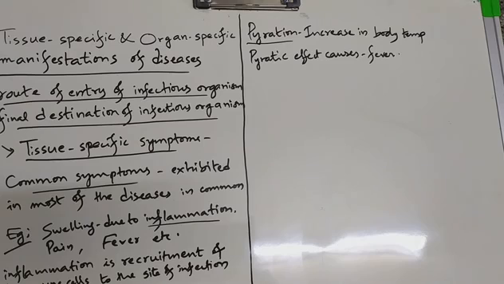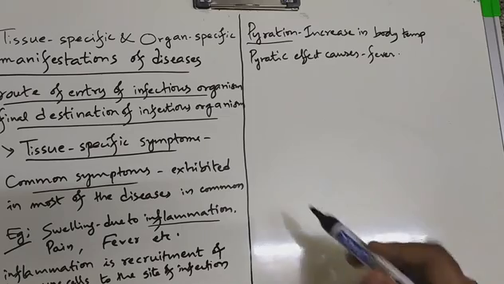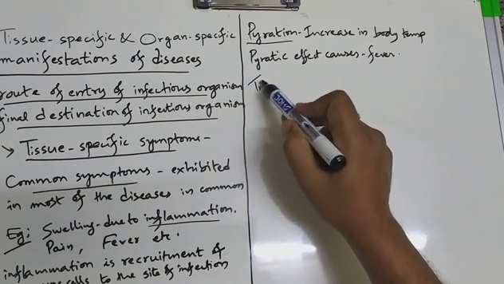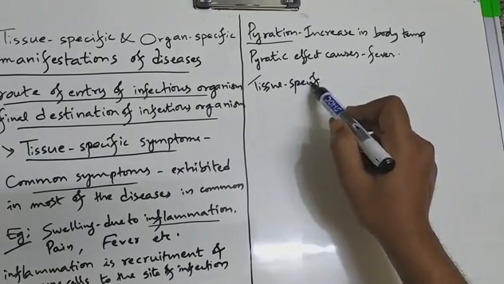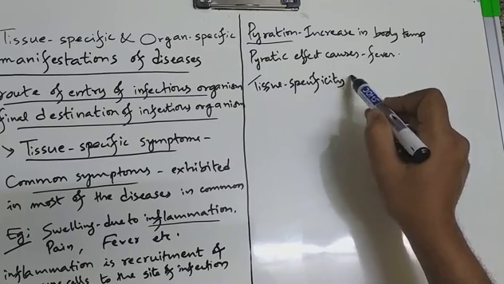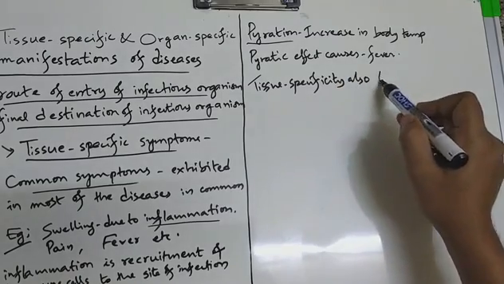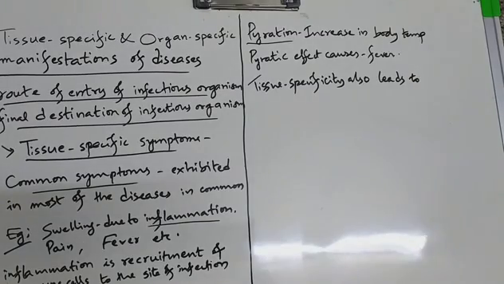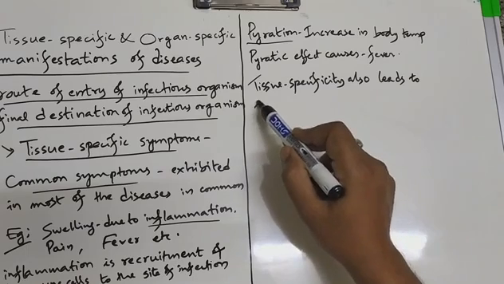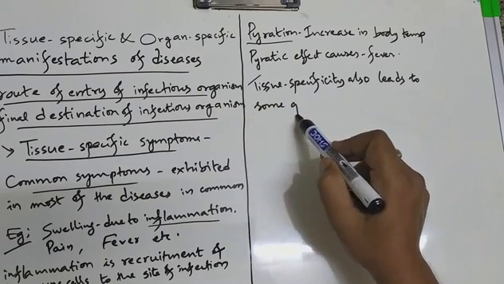In some cases, tissue specificity may also lead to some general effects.